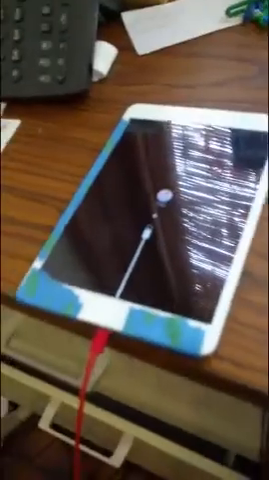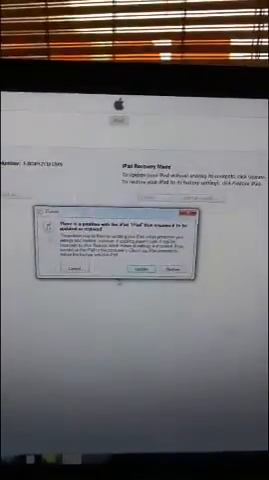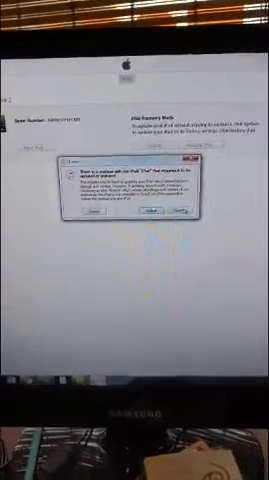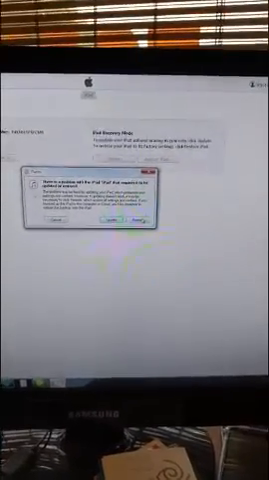Okay, so now that that's all done, you can go to your iTunes. It says there's a problem with the iPad that requires it to be restored. You want to make sure you hit restore, but you want to understand that restore is going to set it to factory defaults. And then it's going to download, in the upper right hand corner, the newest iPad software.